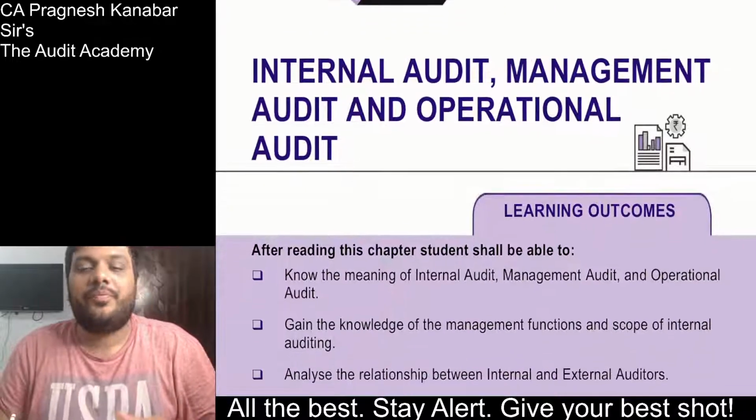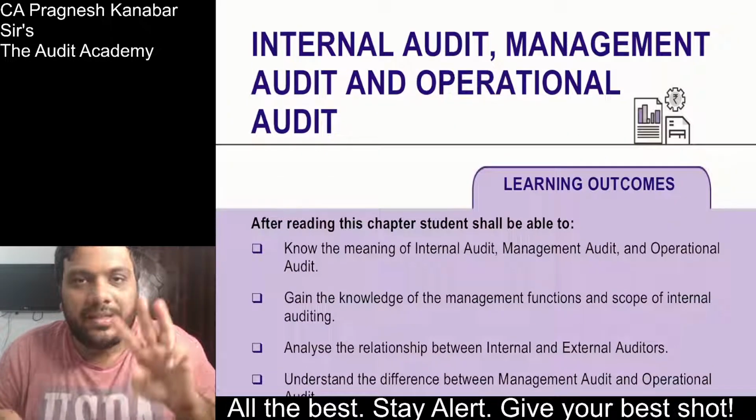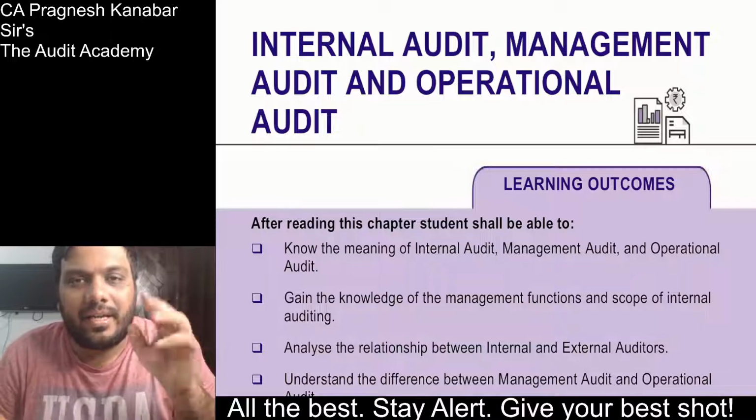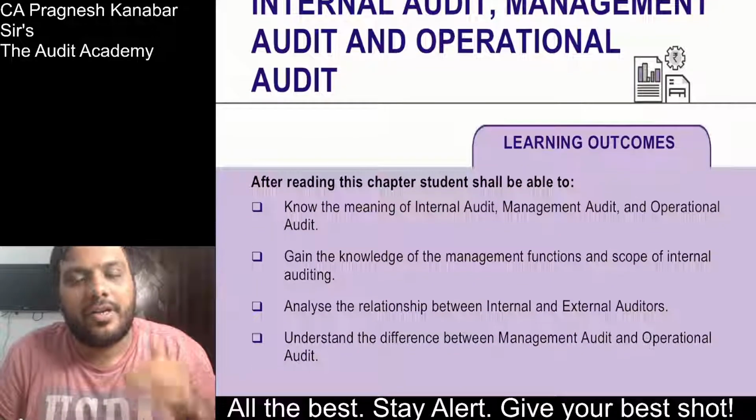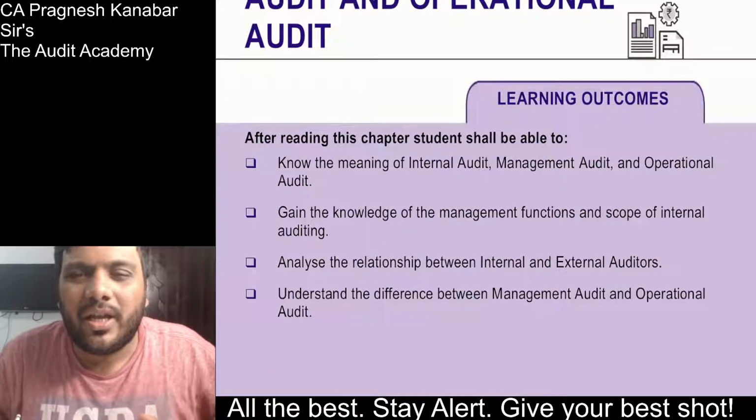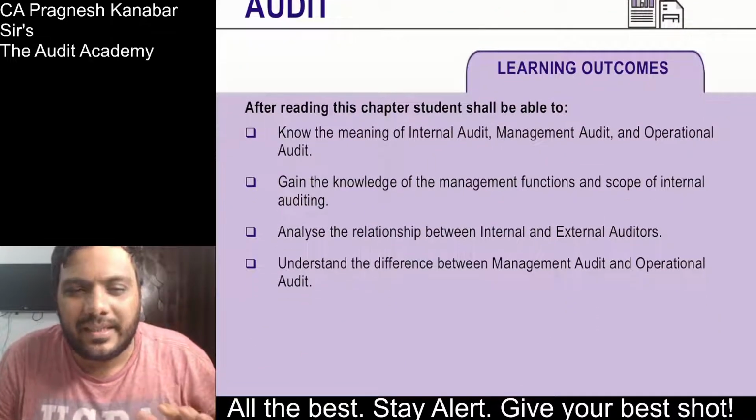All right. So when it comes to this topic, there are three discussions: internal audit, management audit and operational audit. First, let us finish off the discussion of internal audit, then we will go ahead. Do not think about management and operational audit when I'm discussing internal audit.